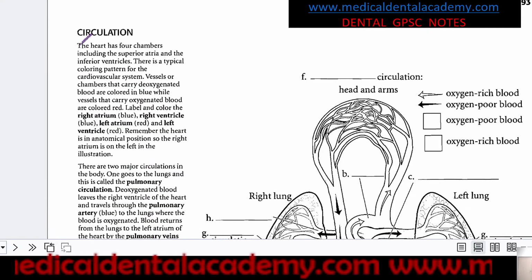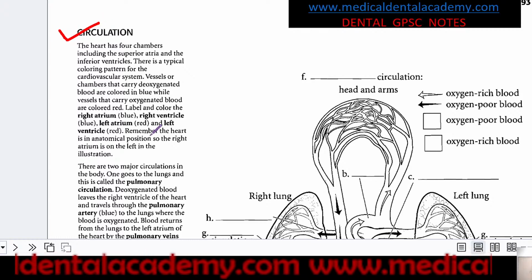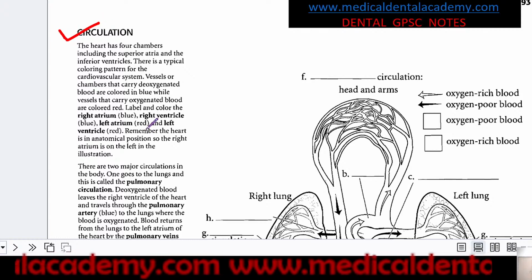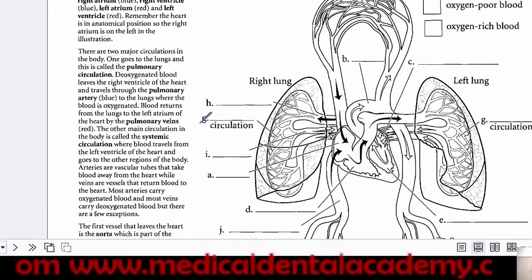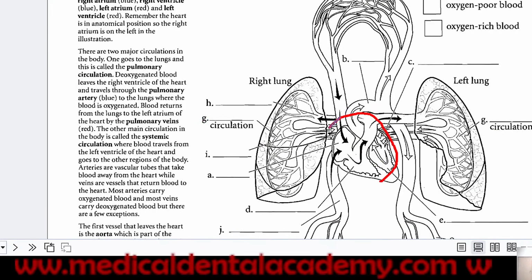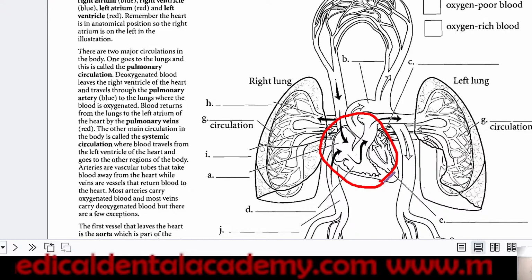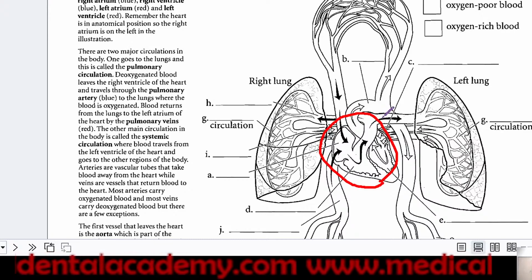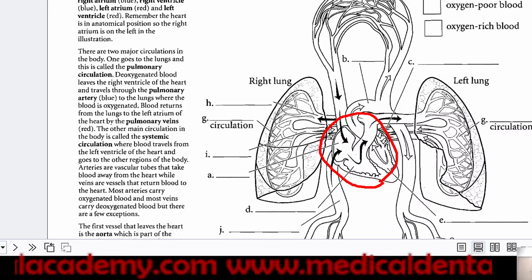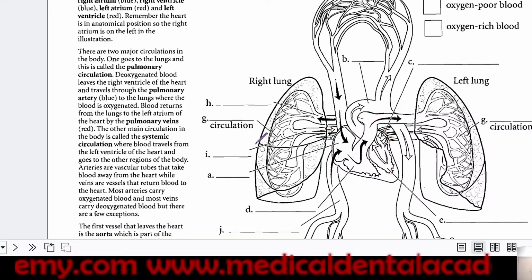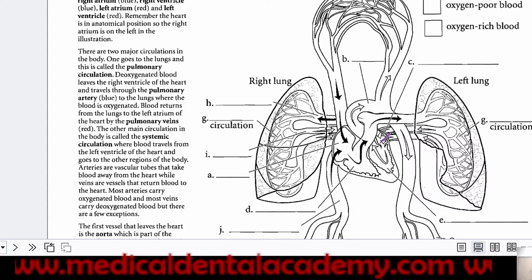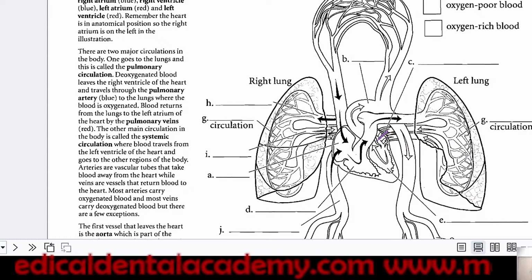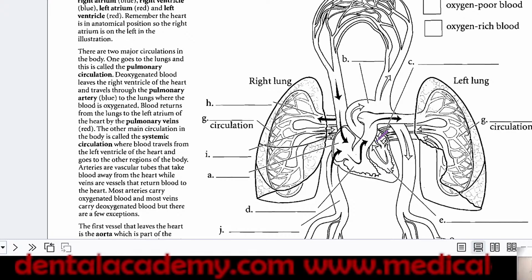Now regarding circulation, how does the heart manage the circulation? You can see the heart is here, and the black arrows indicate that from the heart, deoxygenated blood, or oxygen-poor blood, is transferred to the lungs.